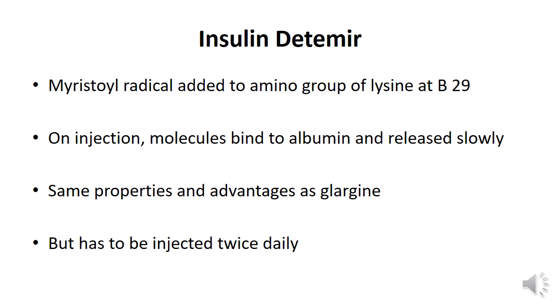On injecting detemir, these molecules bind to the plasma albumin, from where they are released slowly, hence a long duration of action, and the onset of action takes time. The properties and advantages are the same as that of glargine, although I have to inject insulin detemir twice a day.